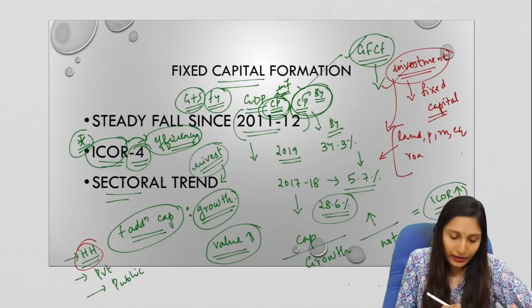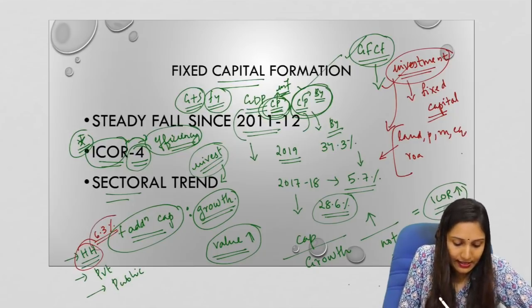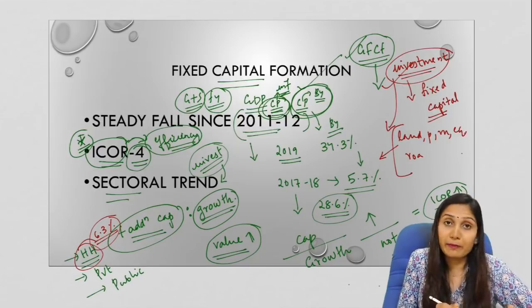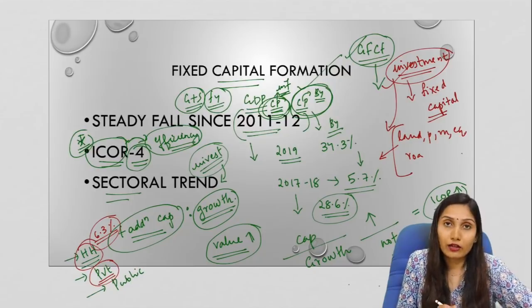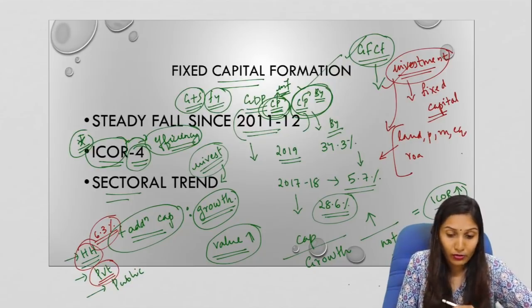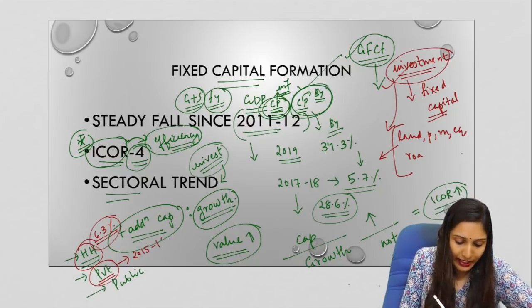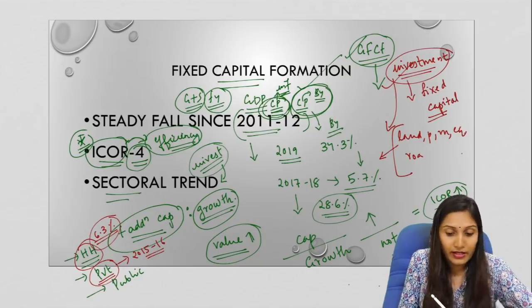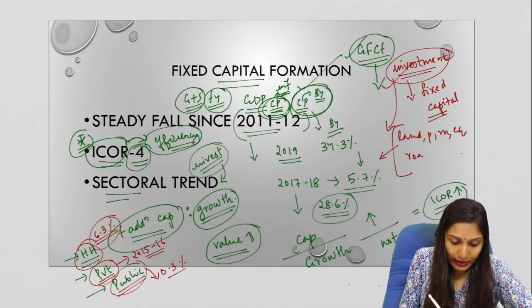The fall in the household investment rate is almost by 6.3%, and there is a steady decline in the investment made by the household sector. Now let us come to private sector or the corporate sector. Here we will see that it is in contrast to the household sector. This is because in the private corporate sector, since 2015-16, there is no fall in investments. Now, when we come to public sector, that is the government investment, there is a fall by 0.3 percentage points.